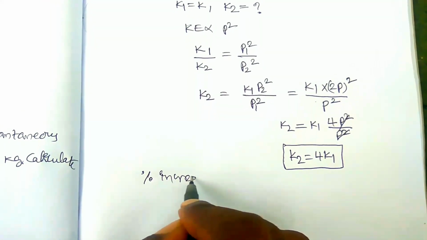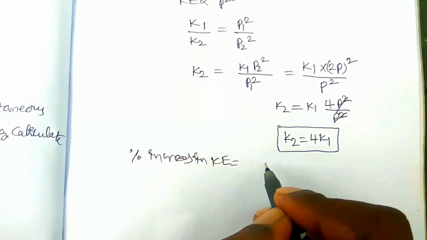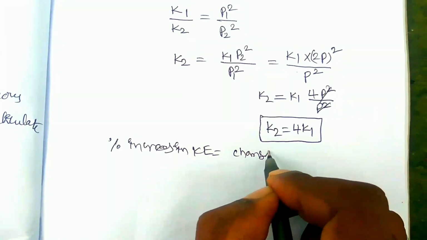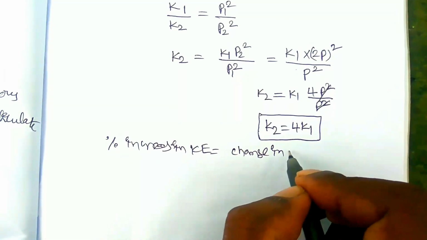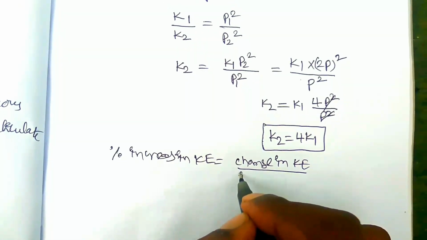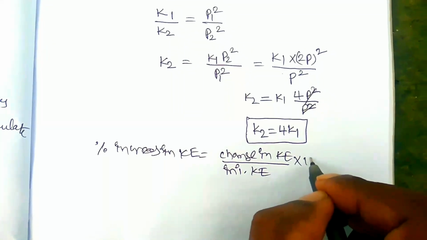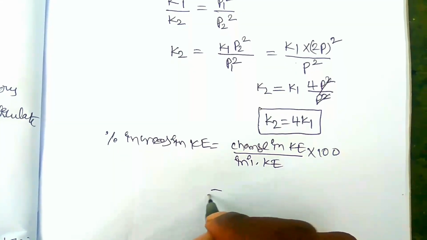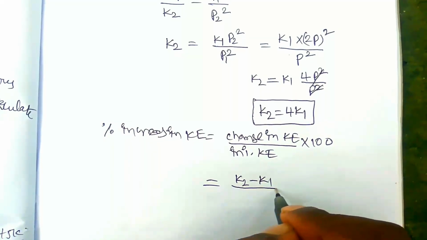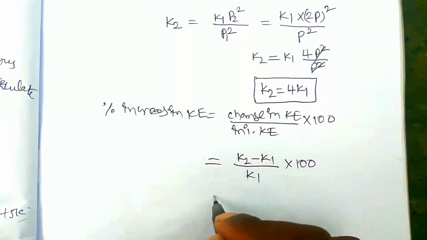The percentage increase in KE is equal to the change in kinetic energy in collision, which we already derived: change in KE by initial KE into 100. Change in kinetic energy means k2 minus k1, and initial kinetic energy is k1, into 100. What is k2 here?